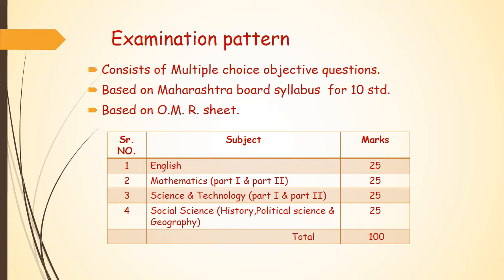Social science, which includes history, political science and geography, will also be asked for 25 marks. So overall it is a 100 mark exam, 25 marks from each: English, math, science and social science.